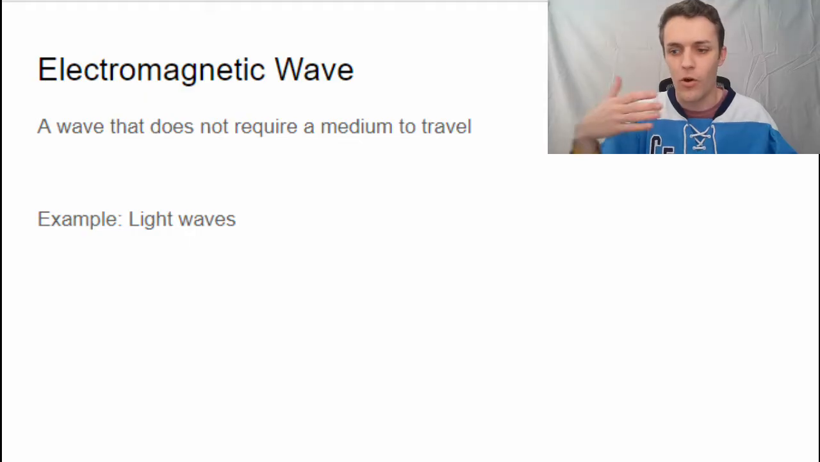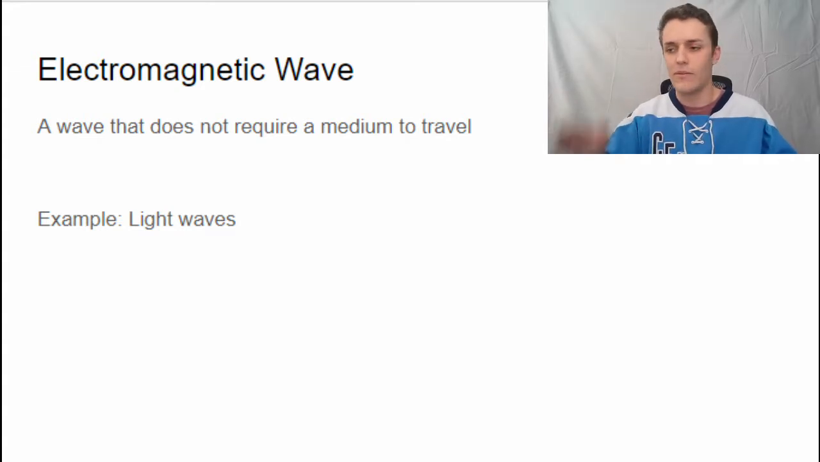Electromagnetic waves are waves that can travel without a medium, like light waves. Light waves travel to us from the sun. There's nothing to carry the waves through space, right? They just travel right on through. They're electromagnetic, so they don't need a medium. Electromagnetic waves we're not really going to look at, so everything we're looking at from here on out is a mechanical wave, meaning it requires a medium.